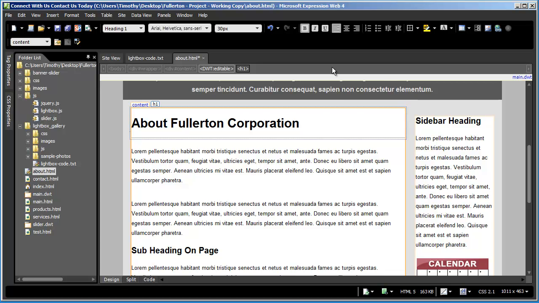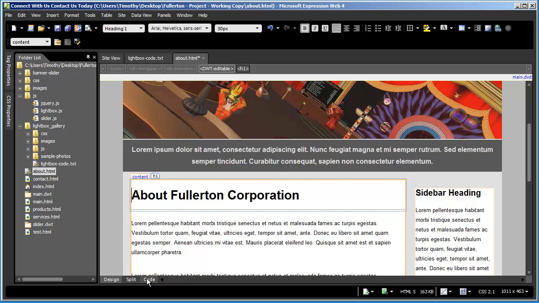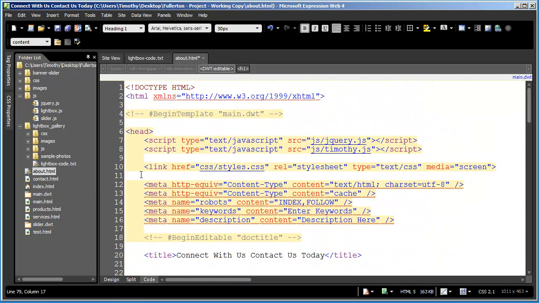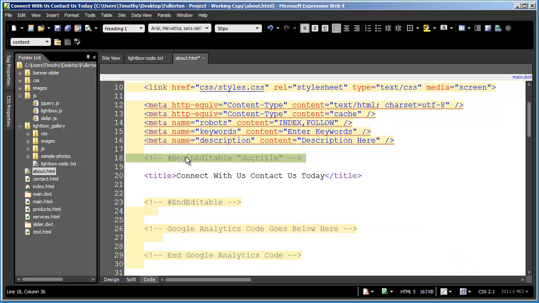In this case, we can't add this script directly at the top of our head section where the rest of our scripts are. You can see the yellow indicates that that's an area locked by the template. But if I scroll down a little bit, you can see begin editable, doc title, and this is the range inside of the head section that you can actually customize for the page.